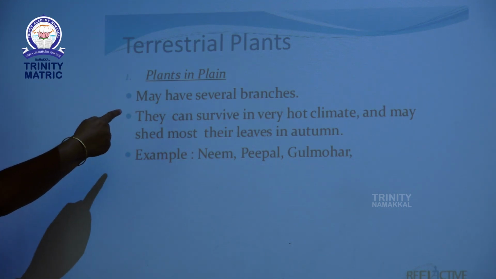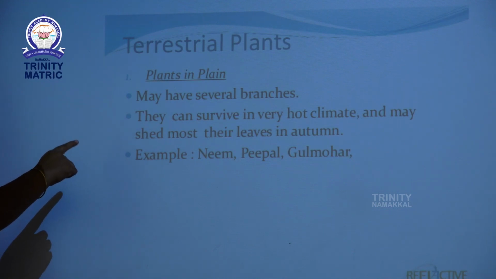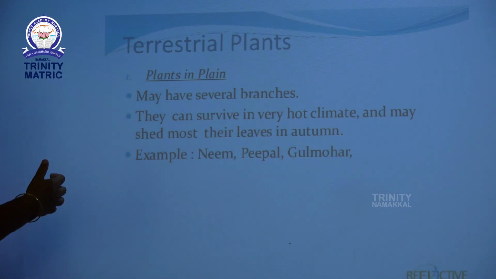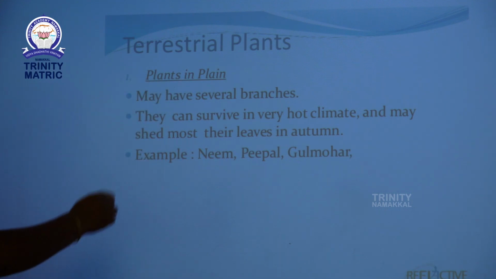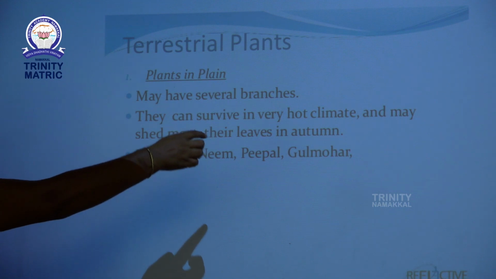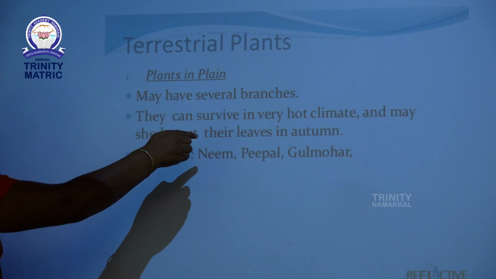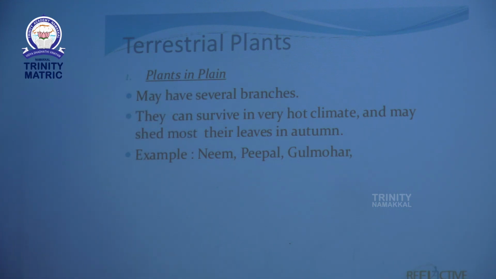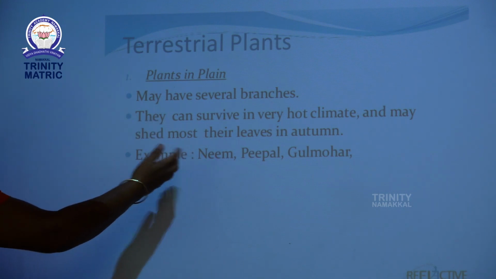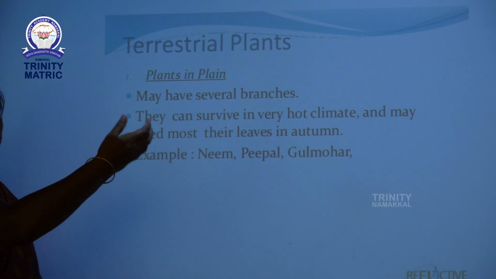Many have several branches. That means most plants have several branches. They can survive in very hot climate and may shed most of their leaves in autumn seasons. Example, neem tree, peepal tree and gulmohar tree.